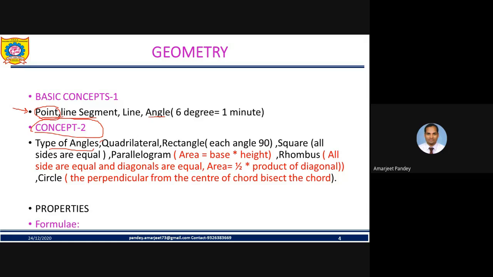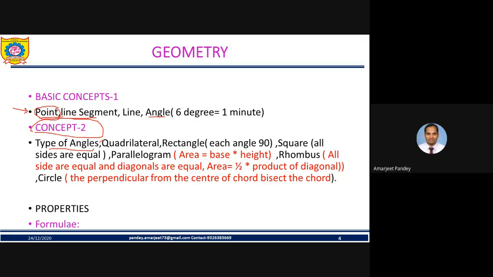A straight angle is flat 180-degree, and one more is the reflex angle, which is more than 180-degree and less than 360-degree.